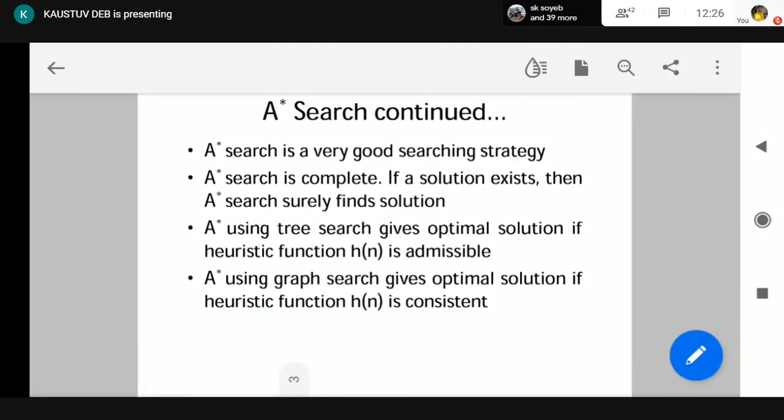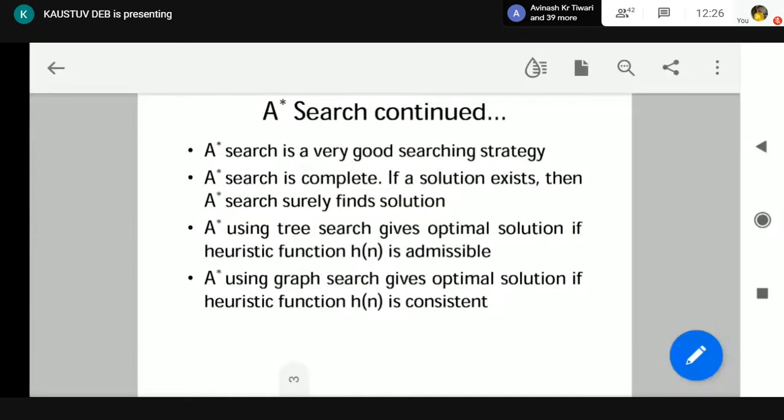The cost of reaching from n to n' is c by doing an action a, and the cost of reaching from n' to the goal node is h(n'). So h(n), the cost of reaching the goal from node n, is less than or equal to c(n, a, n') plus h(n'). That is the constraint of consistency. If a heuristic function h(n) maintains that, then that heuristic is called consistent.